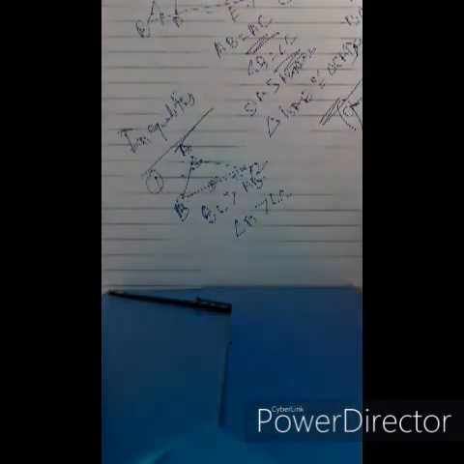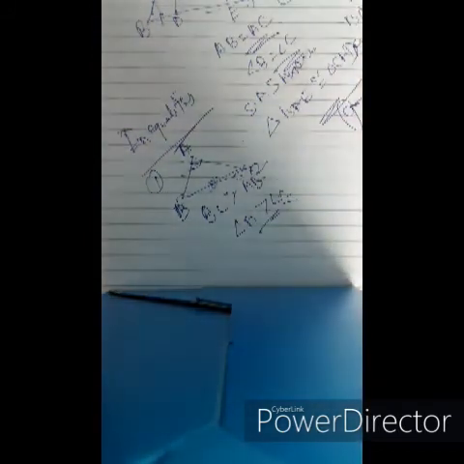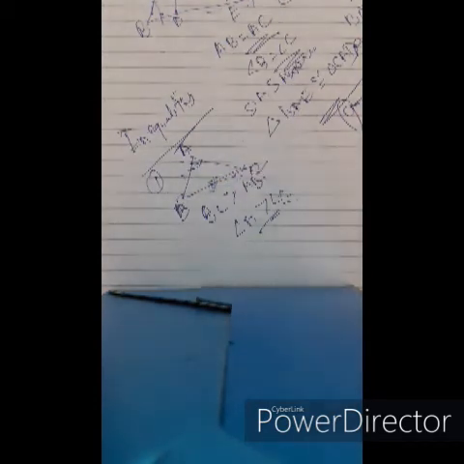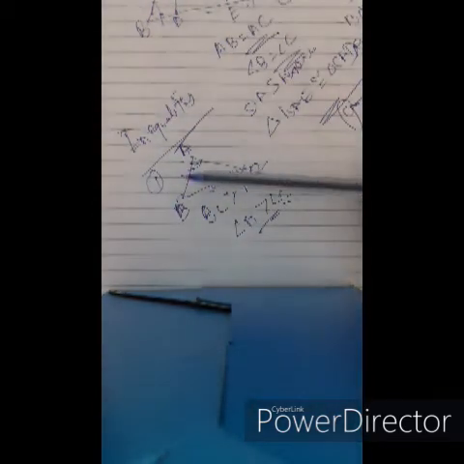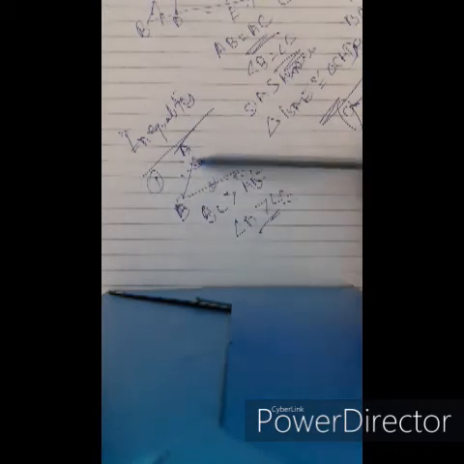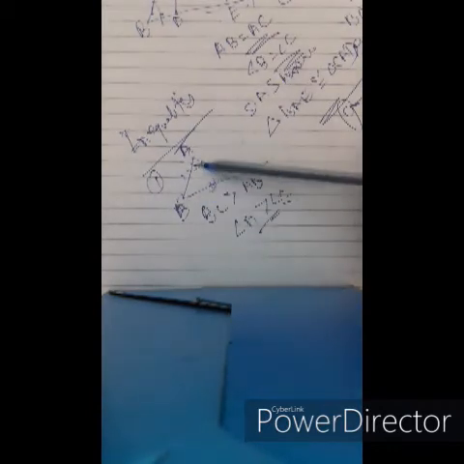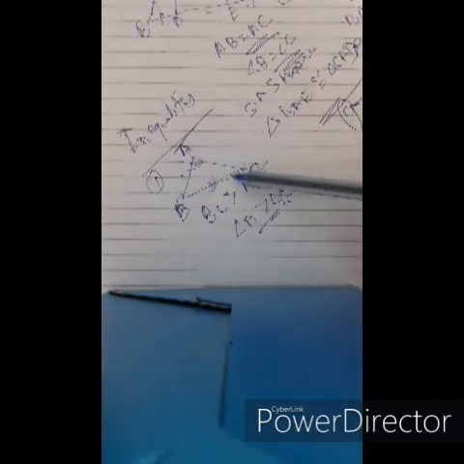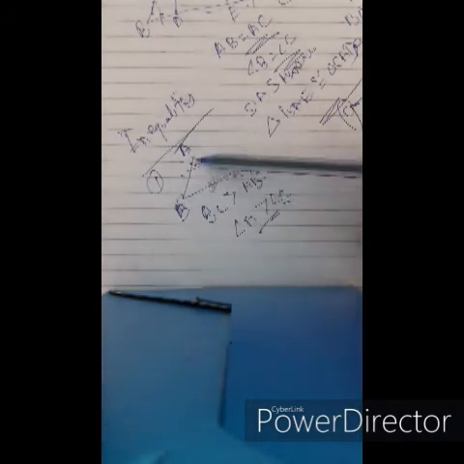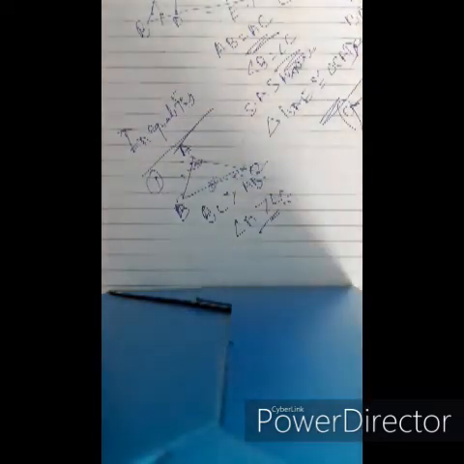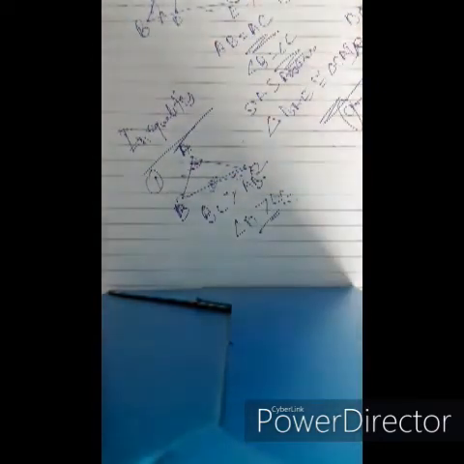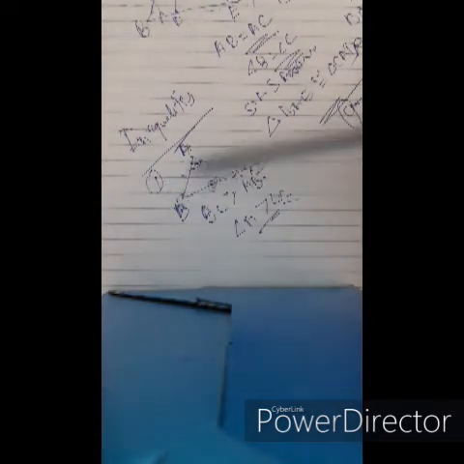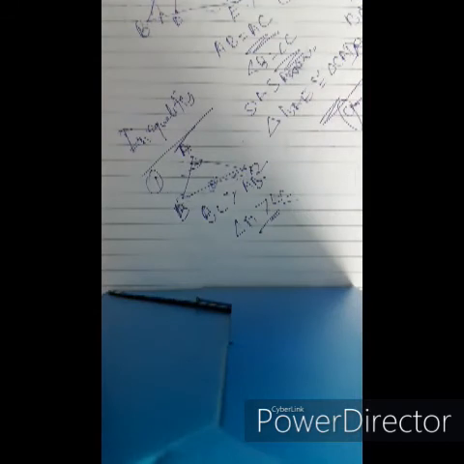The first theorem of inequality states that if two sides are unequal, the greater side has the greater angle opposite to it. The angle opposite to BC, that is angle A, is greater than the angle opposite to AB, that is angle C.